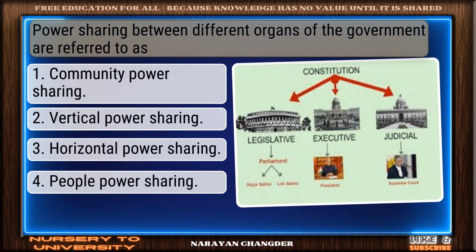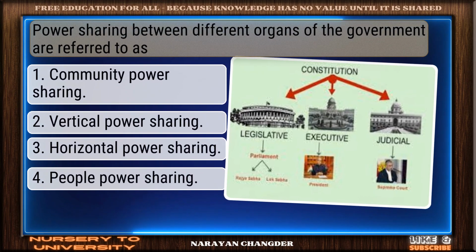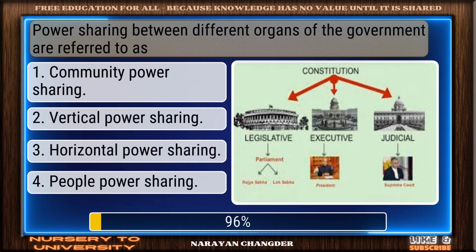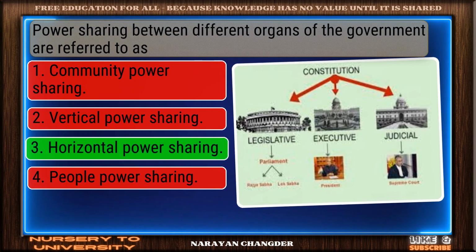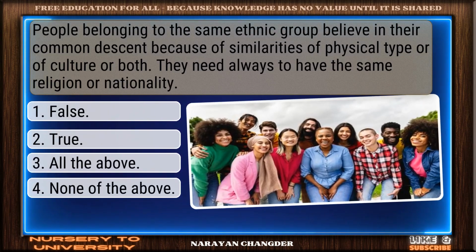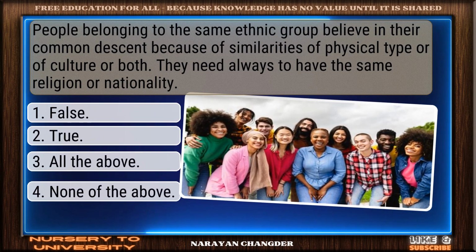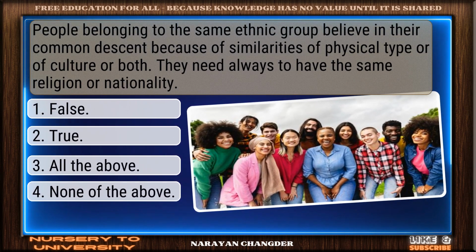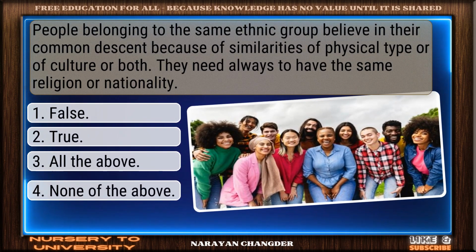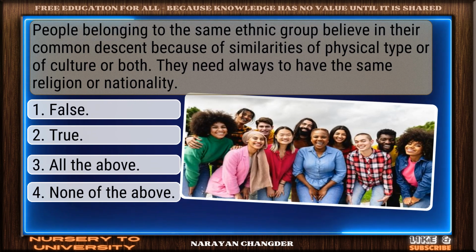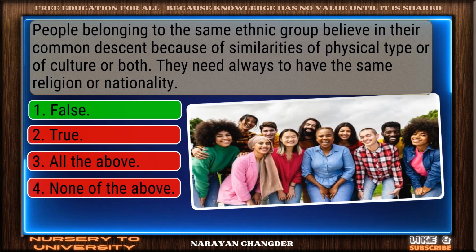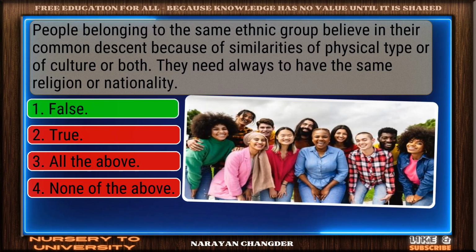Power sharing between different organs of the government are referred to as. Valid point. Horizontal power sharing is true. People belonging to the same ethnic group believe in their common descent because of similarities of physical type or of culture or both. They need always to have the same religion or nationality. Right choice. False is best.